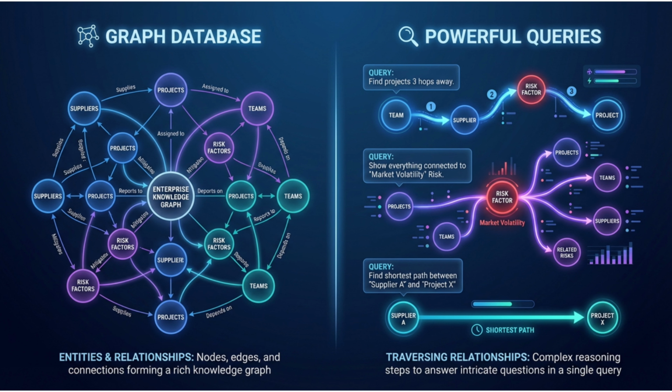Graph databases provide powerful query languages for traversing these relationships. You can ask, find all projects 3 hops away from this supplier. Show me everything connected to this risk factor. What's the shortest path from this team to that budget? These are questions that would require dozens of separate vector queries, if they could be answered at all.